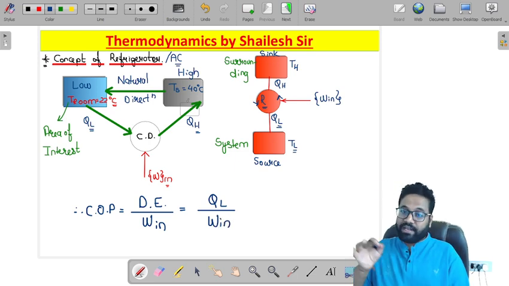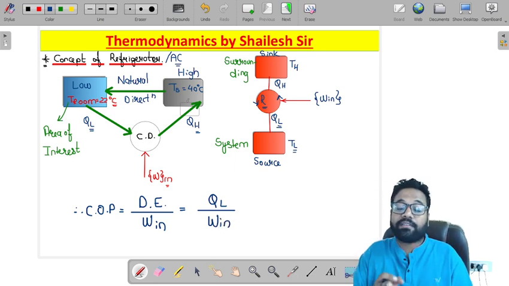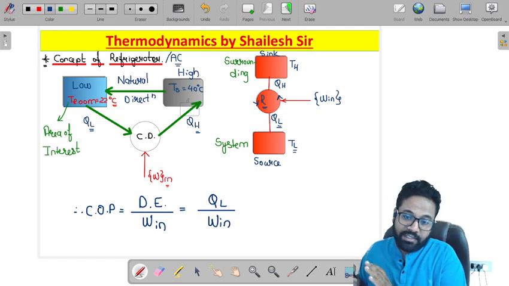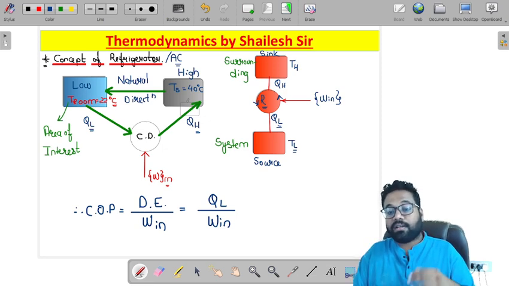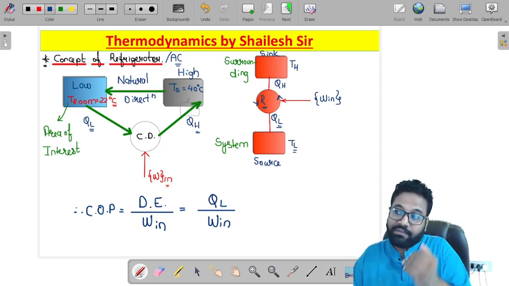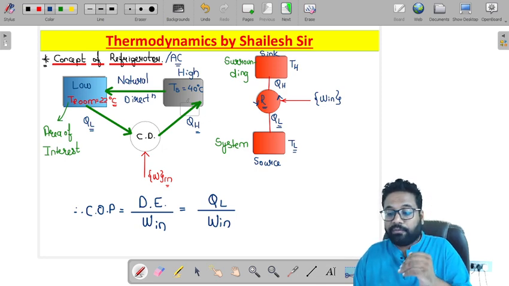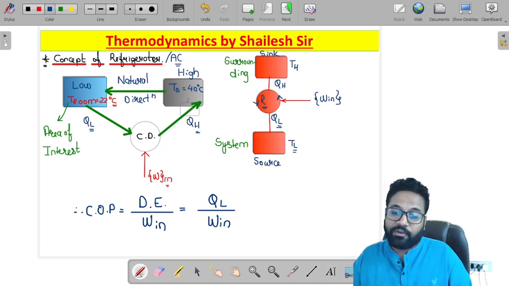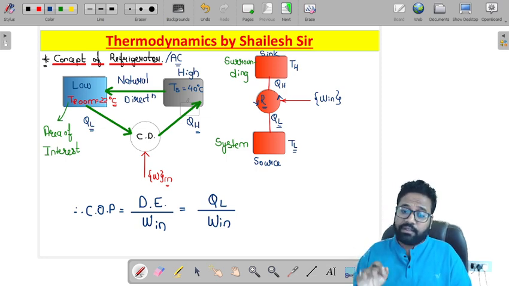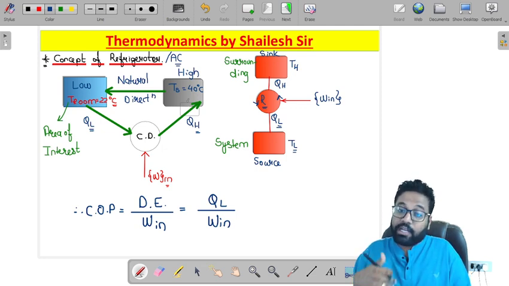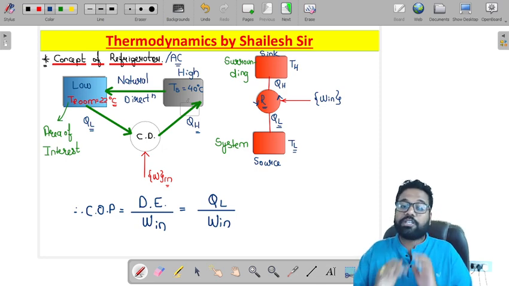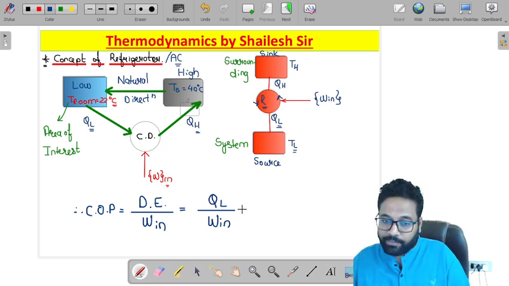For now I will not write it in terms of the temperature limits because I haven't said that this is a reversible refrigerator. When you are studying thermodynamics, before studying the second law, you study the reversible devices and irreversible devices, and with the second law, you know very well when to apply the formula in terms of temperature limits and when not to. For reversible devices, we can easily apply the formula in the temperature limits, like your Carnot. In the Carnot heat engine, we apply the efficiency formula in terms of temperature limits. Here also, if they have mentioned that it is a reversible refrigerator or a reversible heat pump, then we can write this ratio in terms of temperature also.